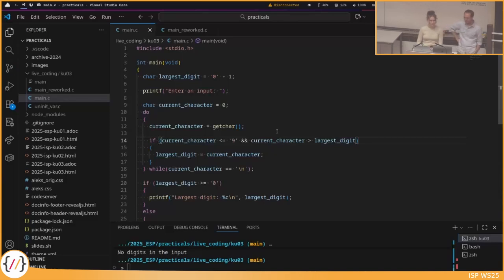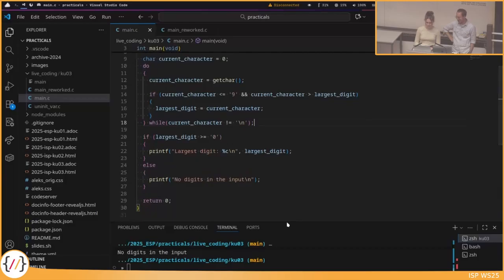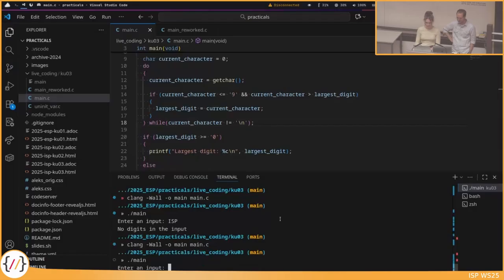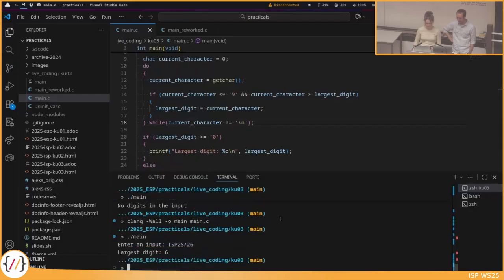I don't fully understand why the while condition is equals new line character. Isn't that the last character of the string? Yeah, you're right. It's not equal to new line character. We want to loop until we are at the end, so until this is false. So we want to break if we have a new line character, but we would like to loop as long as we don't have one. Okay, then maybe try whether this still works with the modifications. And yes, this works.